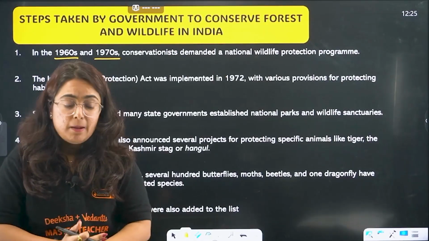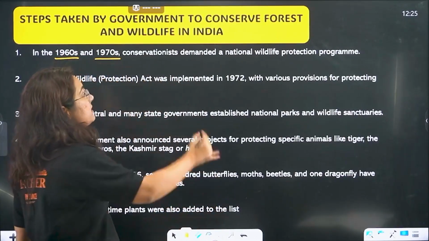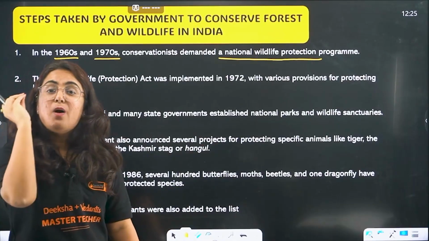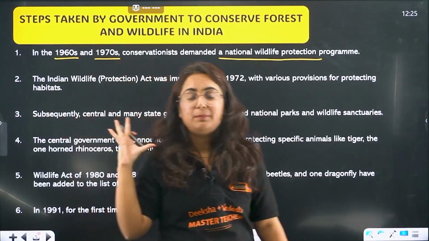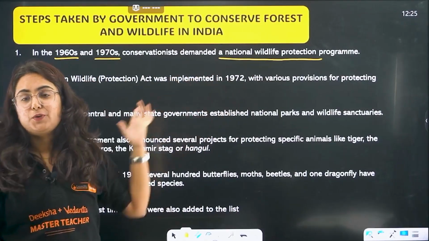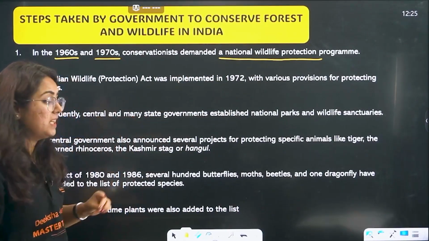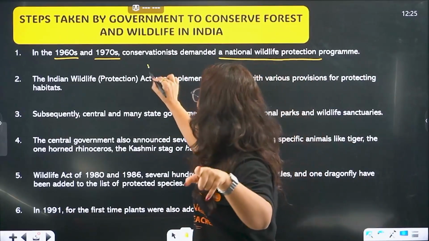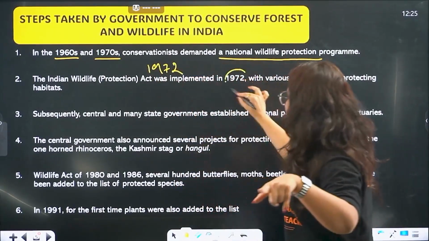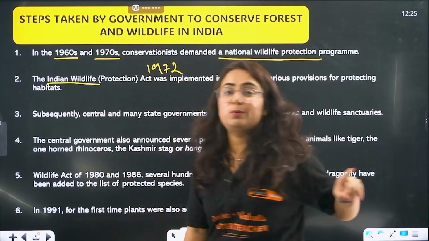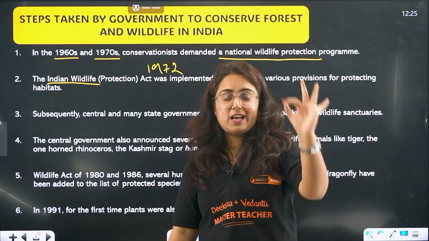They raised a voice: why we should have a national agenda to protect them. They demanded a nationwide wildlife protection program. Citing this, the government initiated, and finally in 1972, India got its first wildlife protection act, the Indian Wildlife Protection Act.